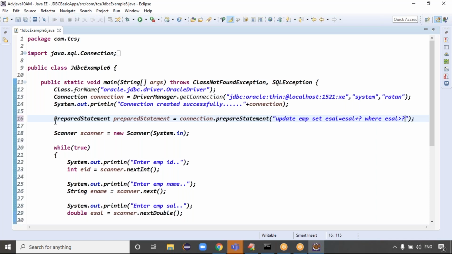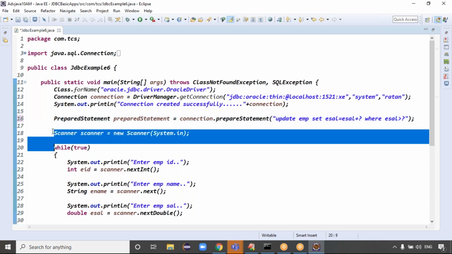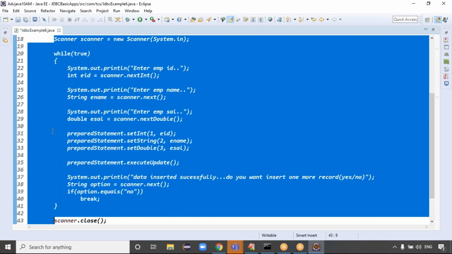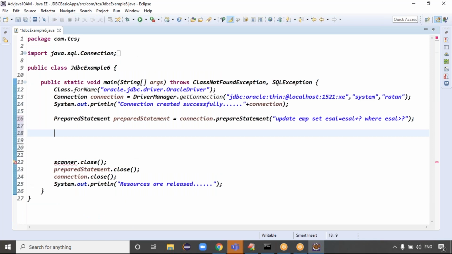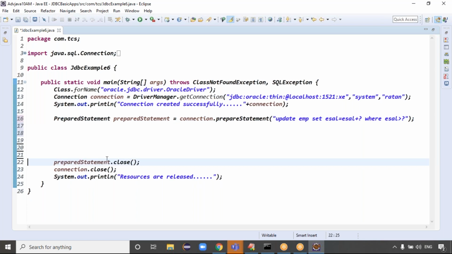Exactly, guys. Because here, how many values do we have to set now? Two. So PreparedStatement, update EMP, set employee salary equal. What is the first question mark? How much value you want to increment, right? First one is how much value you want to increment.